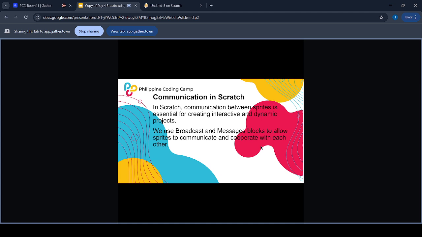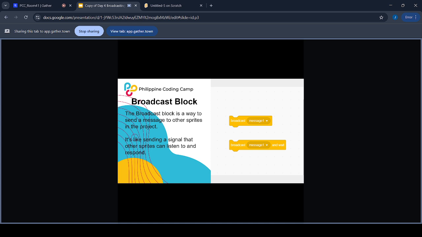This is the broadcast block. It's a way to send a message to other sprites in the project, like sending a signal that other sprites can listen to and respond.